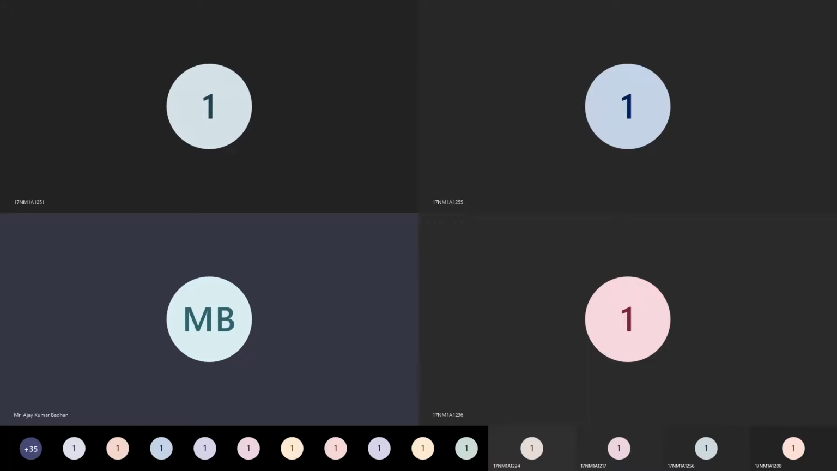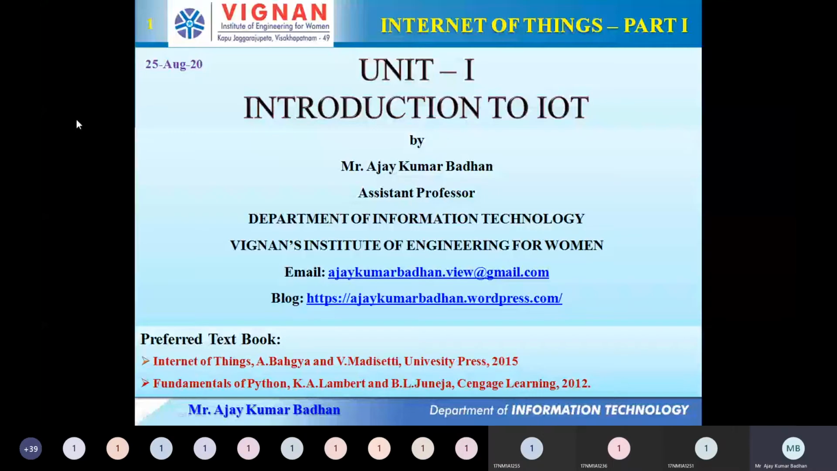Okay. So the preferred textbook, as I already explained in the previous session, is the prescribed textbook you have to go through: Internet of Things, A. Bahga and V. Madisetti. Okay, this is the prescribed textbook. You can get it from Amazon.